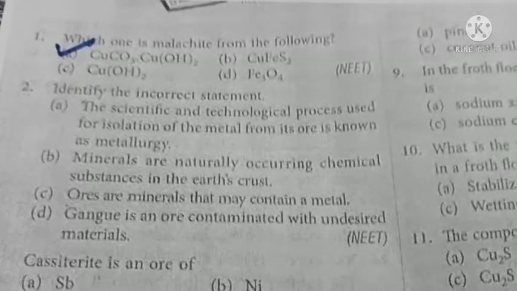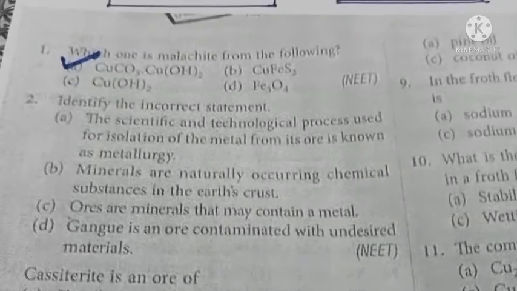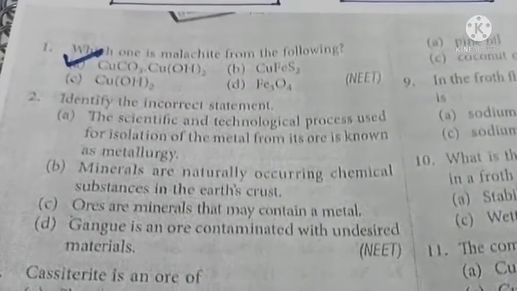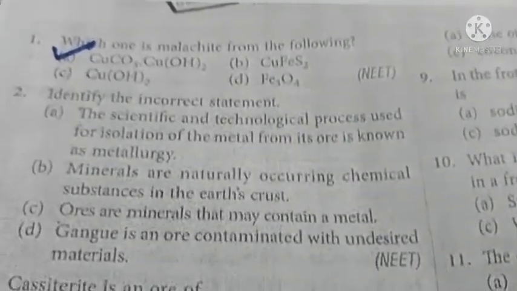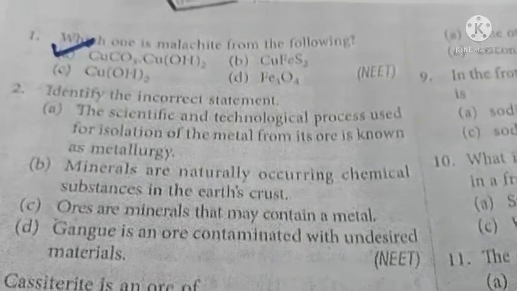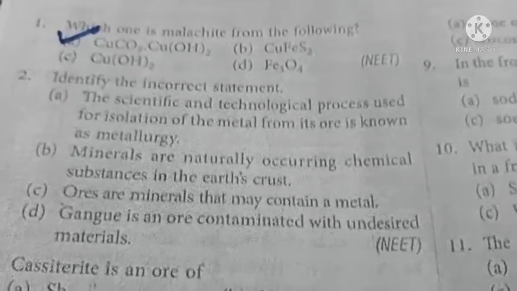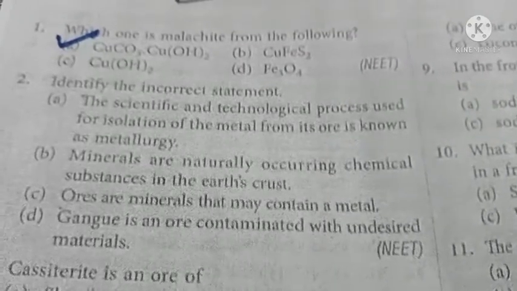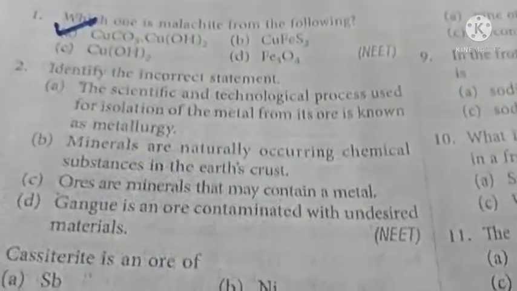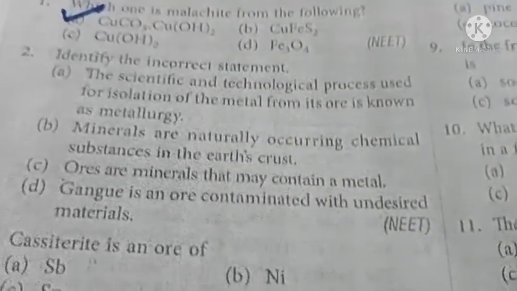Identify the incorrect statement among the following. You are given 4 options. Among them, one is incorrect, and you have to find it out. The scientific and technological process used for isolation of metal from its ore is known as metallurgy. It is a correct statement, because the various processes involved in extraction of a metal from its ore are what we call metallurgical processes. Second, minerals are naturally occurring chemical substances in the earth crust. Minerals are nothing but metal compounds formed by nature in the earth crust. So option B is also right.